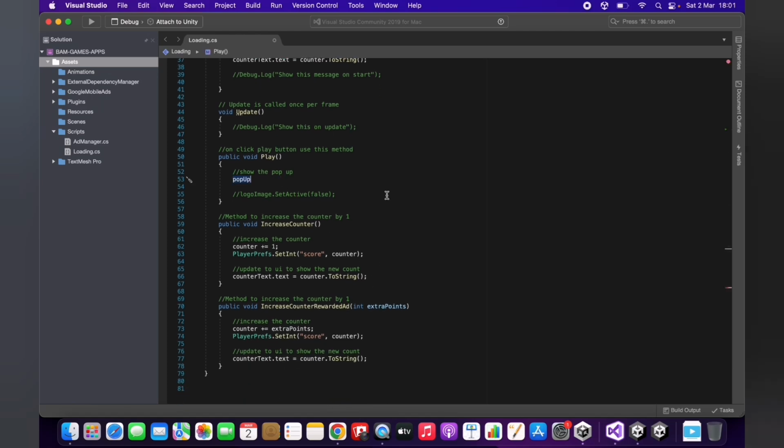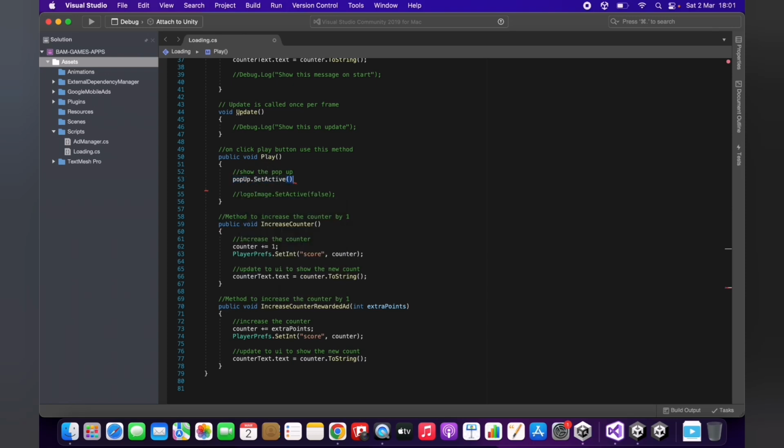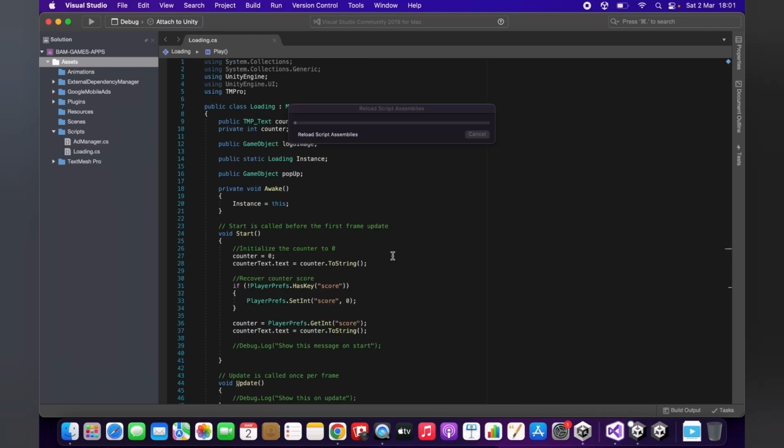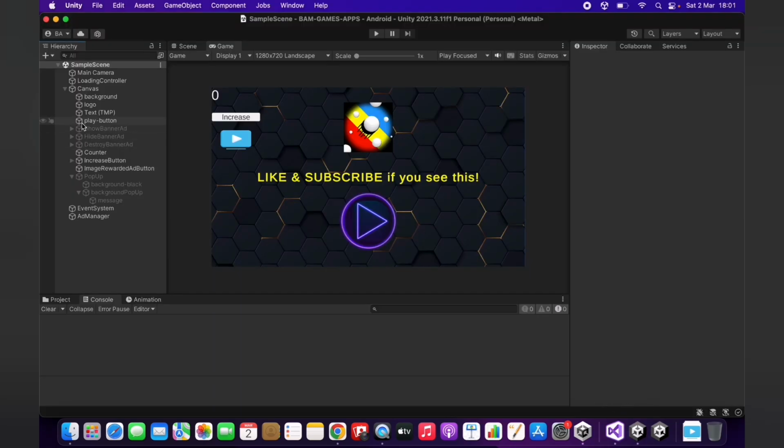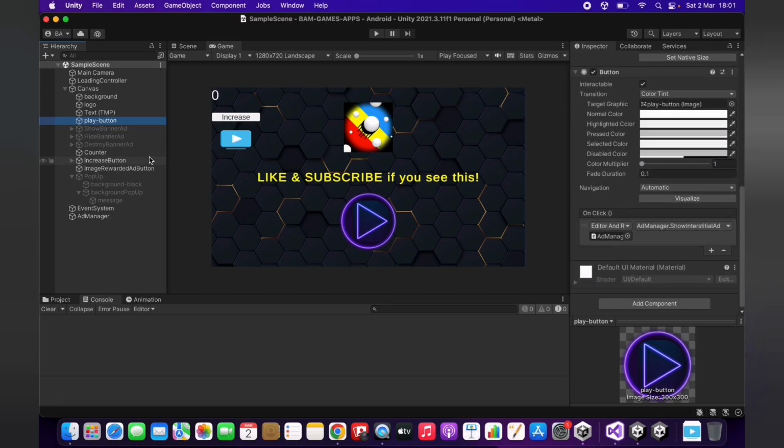So what we will do is that when we click play, when we run this method, pop-up will be activated. Set active method will be put to true, and this will enable it and we will show it. We save, okay? We go back to the scene. The button is already configured, so the button play, that is this one, already is reading. Oh no, it's reading from the Ad Manager script. Okay, so we should change this to the loading controller. And what we should do is run this new method, the play, when we click on it.